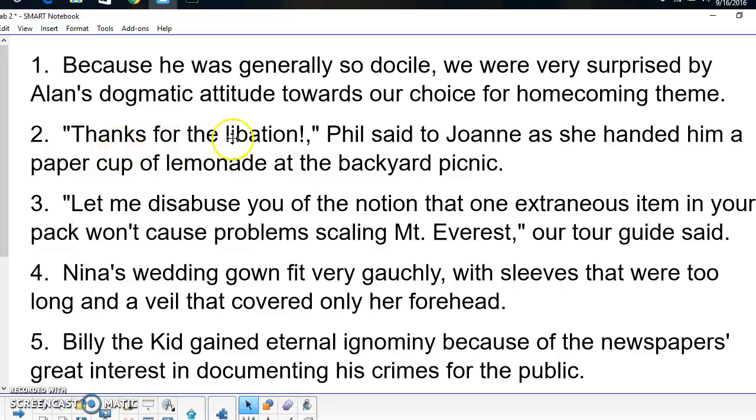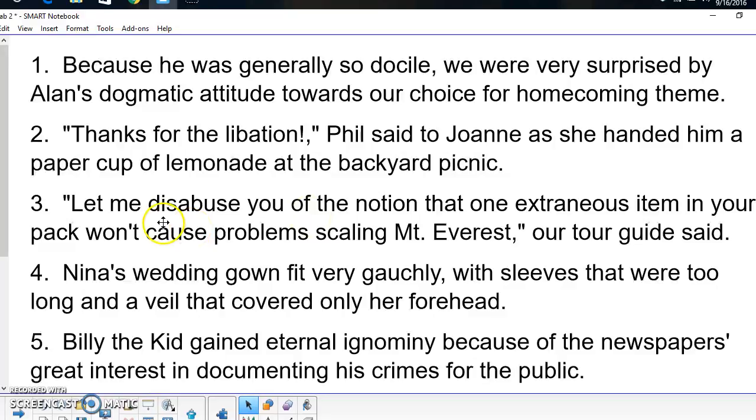Number 2, thanks for the libation. It's being used correctly as a noun here, but if Joanne hands him a paper cup of lemonade at the backyard picnic, it's not going to be a libation. Not because of the kind of thing they're drinking, but because of where they are. It's in a paper cup, they're at a backyard picnic, it's not fancy enough to be a libation. This sentence is going to be correct.